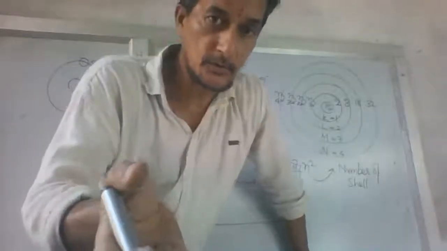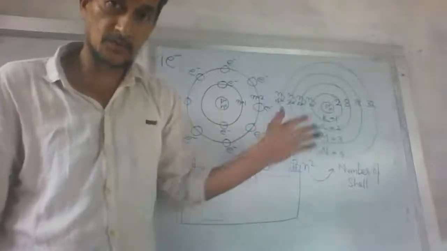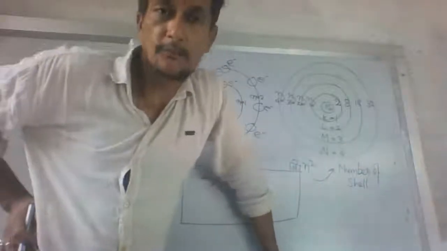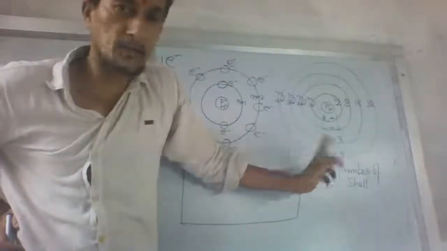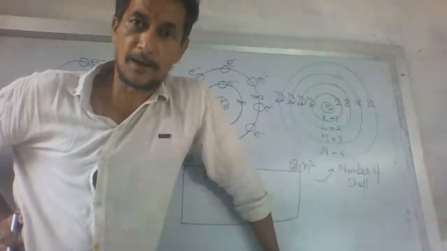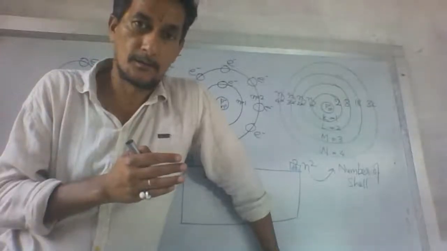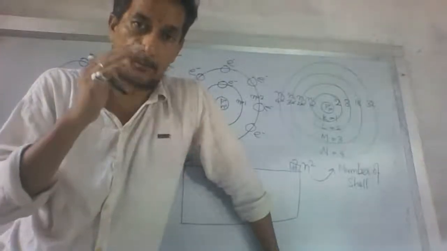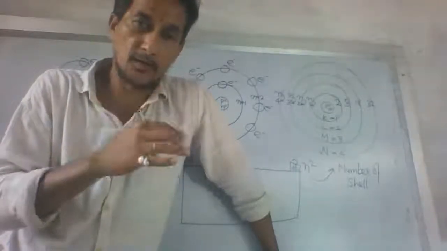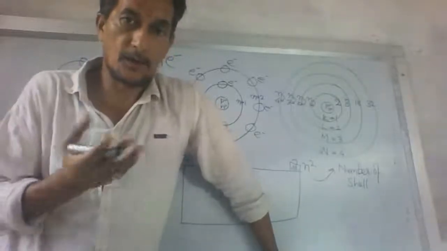But I told you just right now that the maximum number of electrons in the second shell is 8, in the third shell is 18, and in the fourth shell is 32. It means if the outermost orbit is having 32 electrons, the valency should be 32. But it's not so, because the valency can go maximum up to 4, and then it comes back. Correct? Plus 1, plus 2, plus 3, plus 4, and then minus 3, minus 2, minus 1, like this. Valency goes up and comes down. But valency can never be 32.